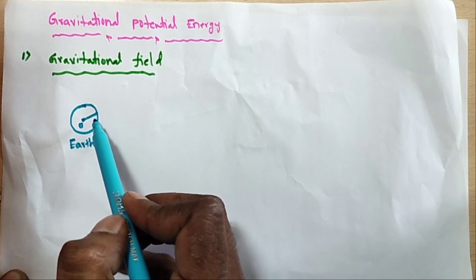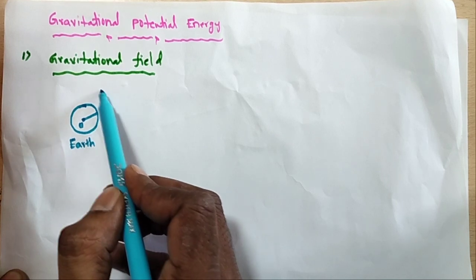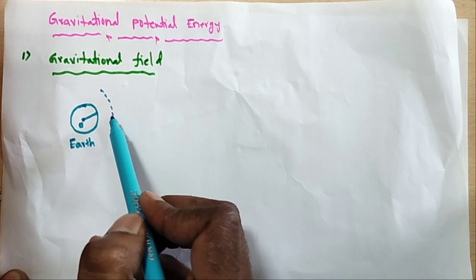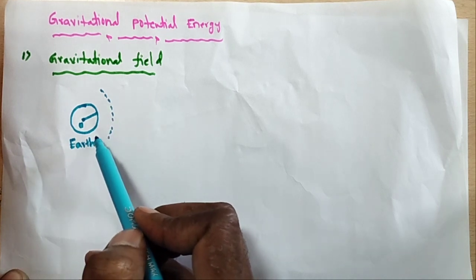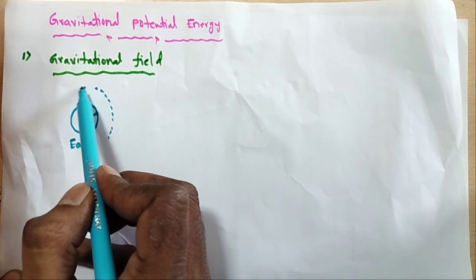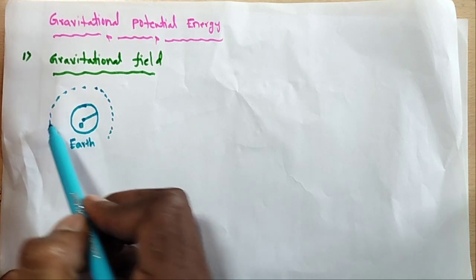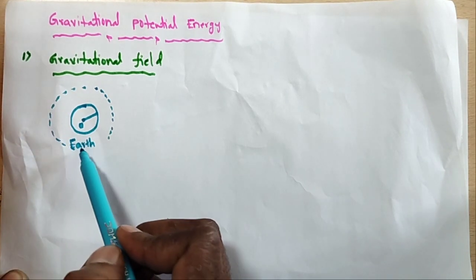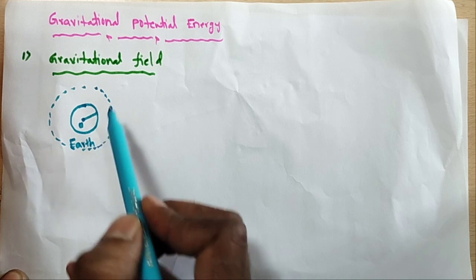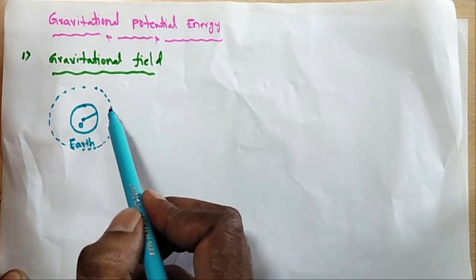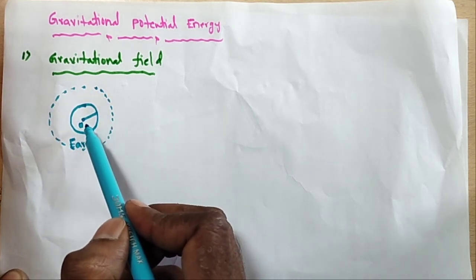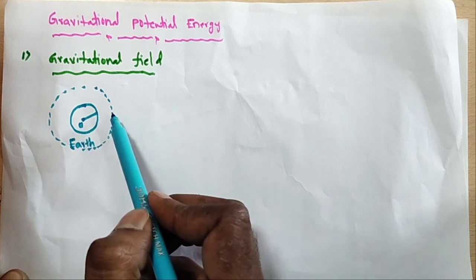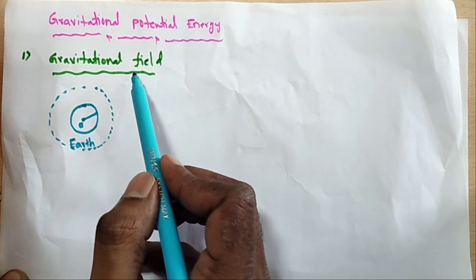This gravity attracts up to a particular distance. The space around, attracted by gravity, this field is called the gravitational field.